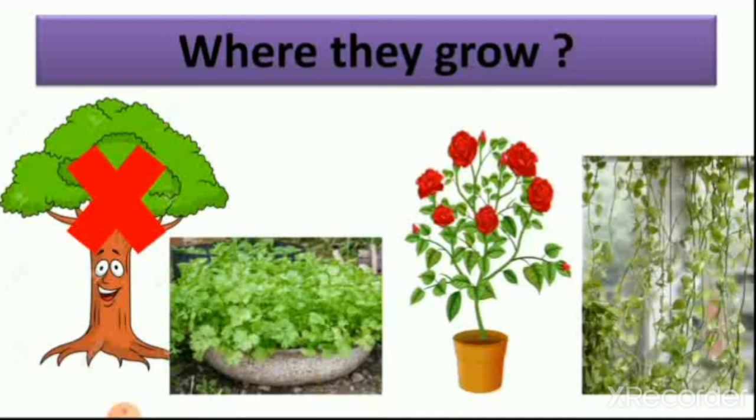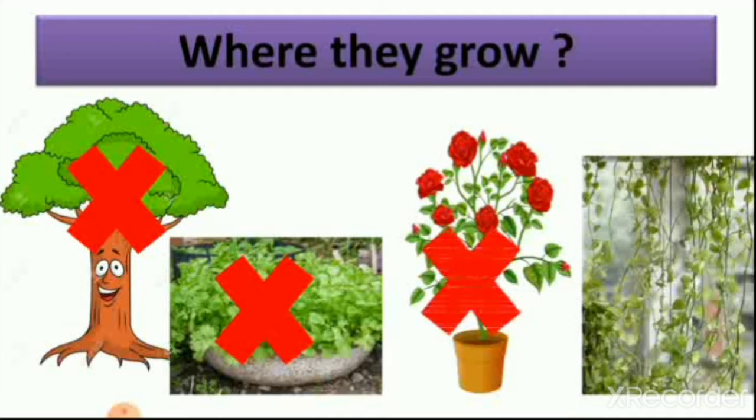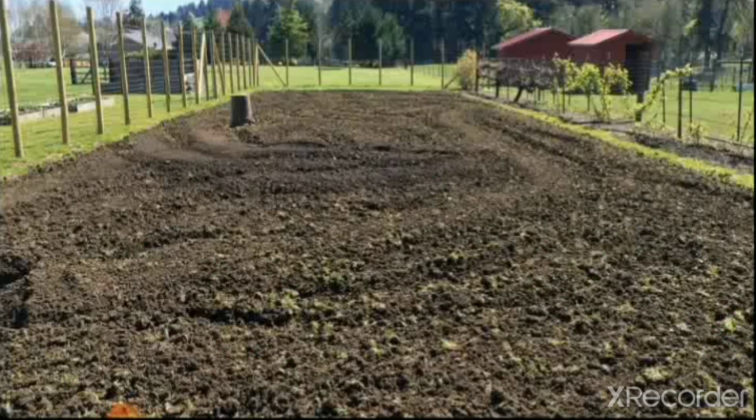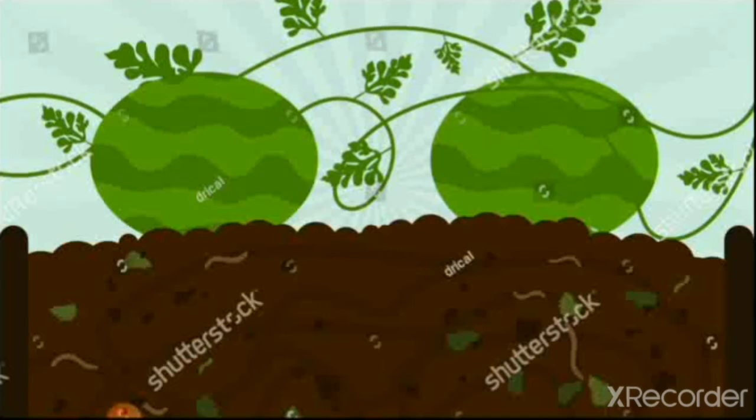They do not grow on a tree, in a pot, or on a plant like a rose, and they cannot climb like climbers. They need a big ground to grow. You can see here the picture of a pumpkin growing along the ground.